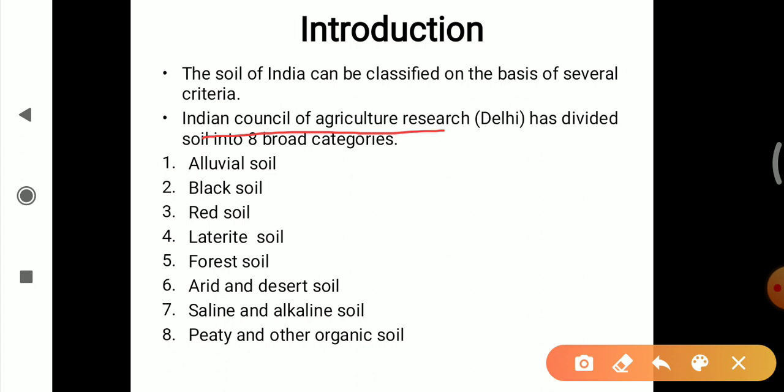The categories are alluvial soil, black soil, red soil, laterite soil, forest soil, arid and desert soil, saline and alkaline soil, peaty and other organic soil. We will see each and every soil in detail.